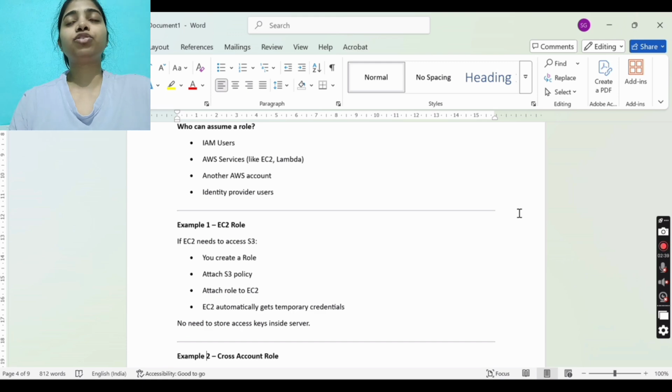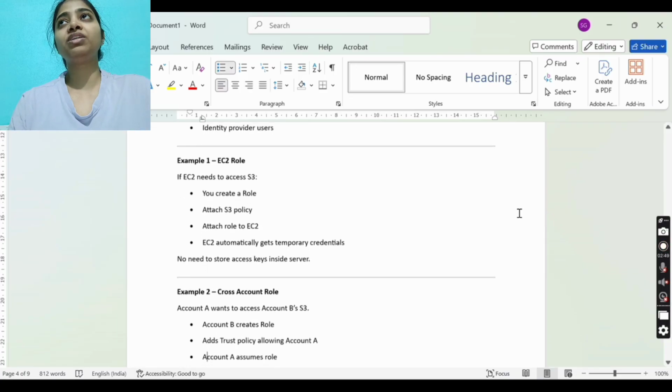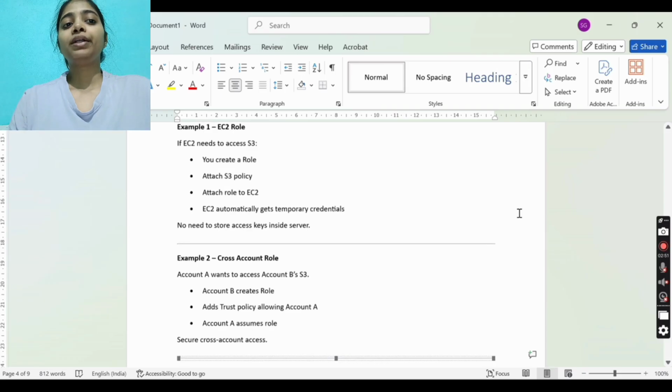So you will create a role for EC2, attach an S3 policy to that role so that the role has access to S3, and then attach that role to EC2. Example two is a cross account role.